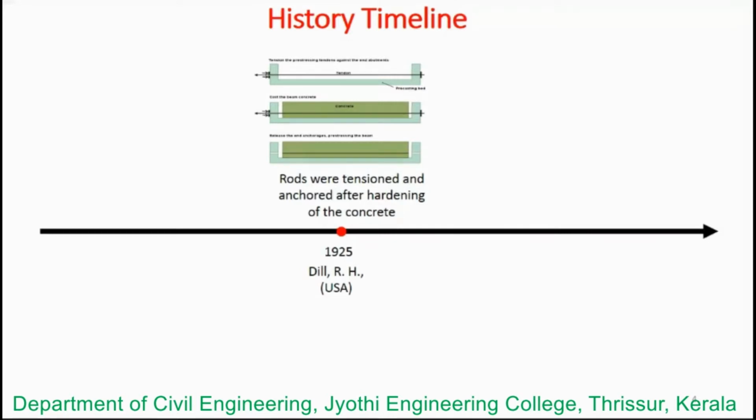The transfer of stress was only at the end of that particular element. The reason for using unbonded steel rods was that the rods could be tensioned and anchored after hardening of the concrete, and they could be tightened again so as to counteract the drop, or loss, in the pre-stress. In the pre-stressing process we can observe loss, but this is an advantage here.